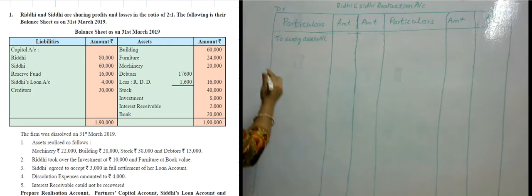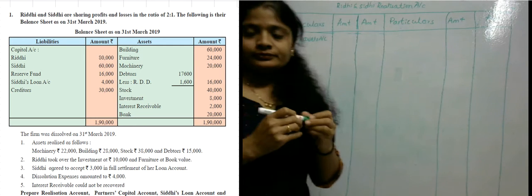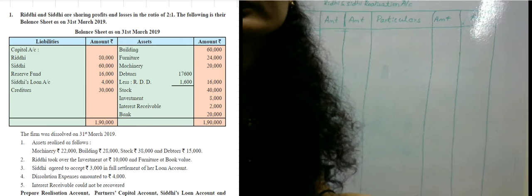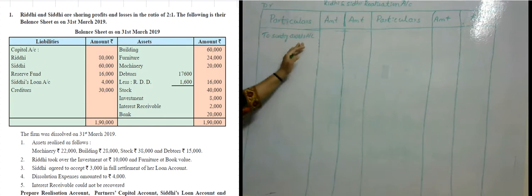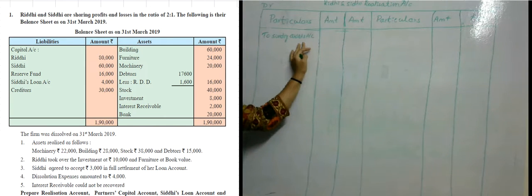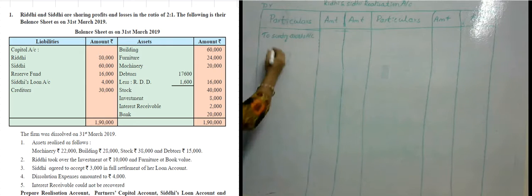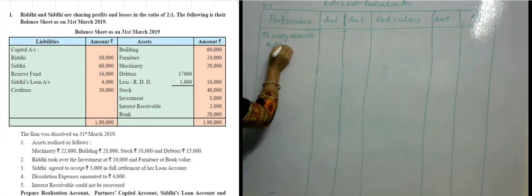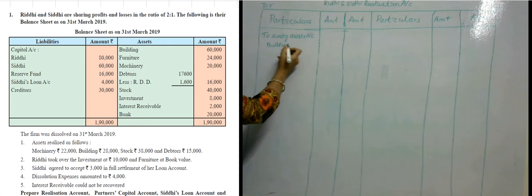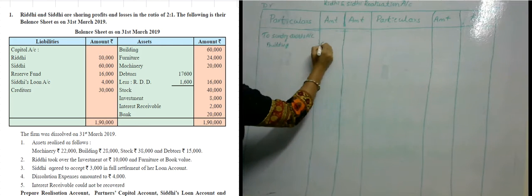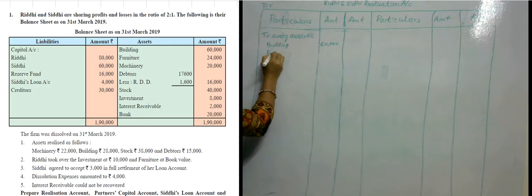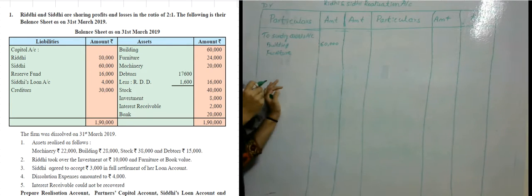Building, amount 60,000 rupees, and furniture, amount 24,000 rupees.